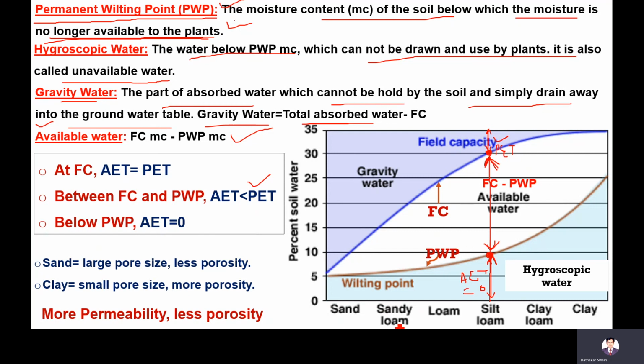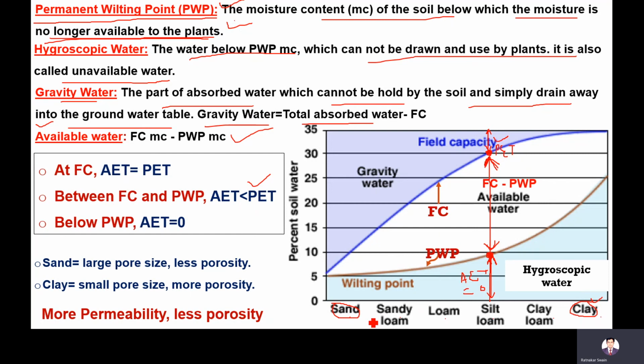Now come to the different soils: sandy loam, silty loam, clay. Sand has large pore size, clay has the least pore size. If pore size is large, then porosity will be less. If pore size is small, then porosity is more.